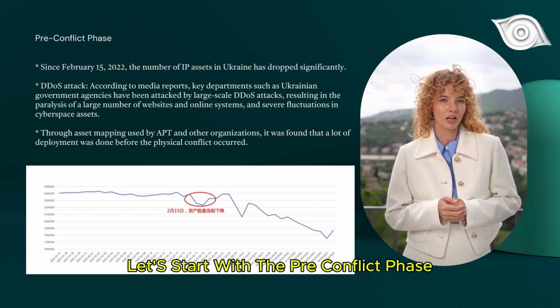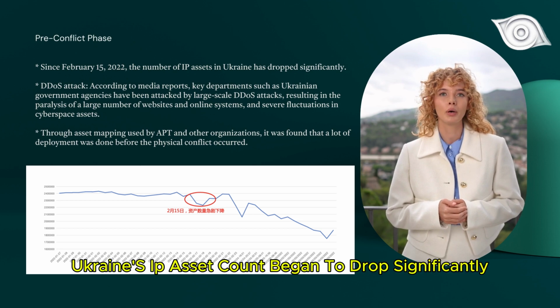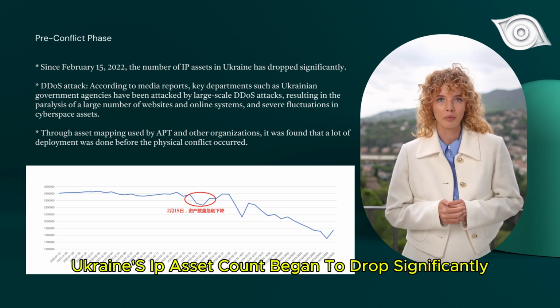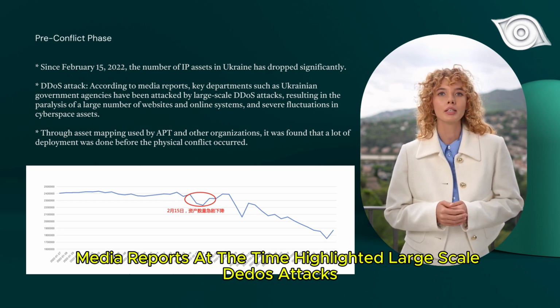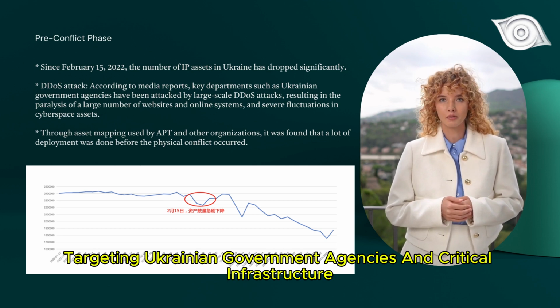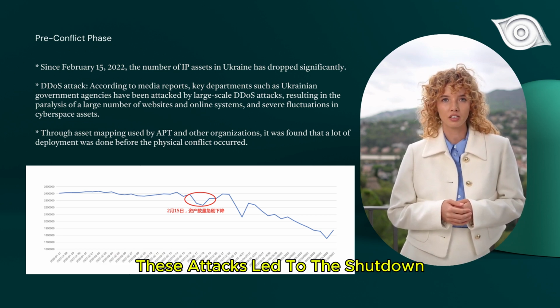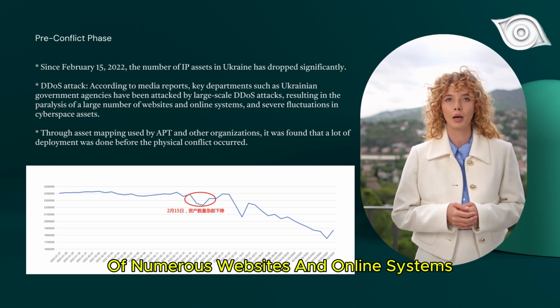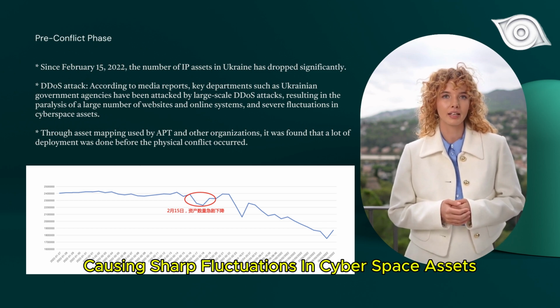Let's start with the pre-conflict phase. From February 15, 2022, Ukraine's IP asset count began to drop significantly. Media reports at the time highlighted large-scale DDoS attacks targeting Ukrainian government agencies and critical infrastructure. These attacks led to the shutdown of numerous websites and online systems, causing sharp fluctuations in cyberspace assets.